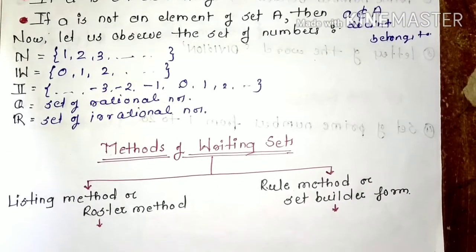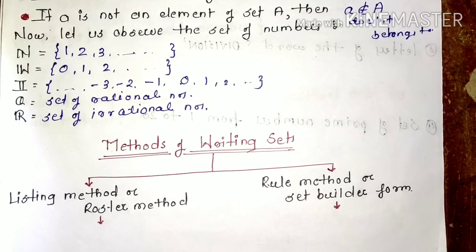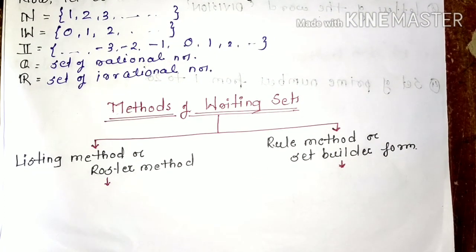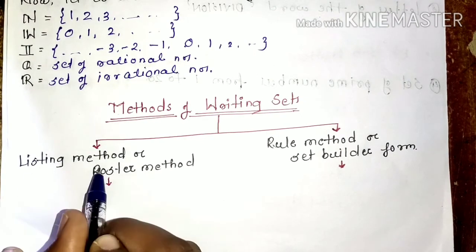Next we have methods of writing sets. How to write a set? We have two methods. First one is the listing method or roster method, and second one is the rule method or set builder method. First one is the listing method.